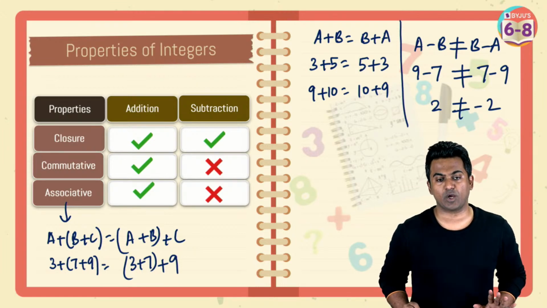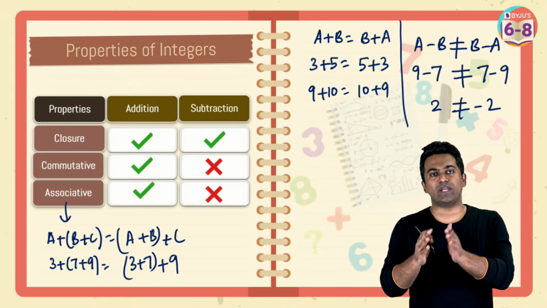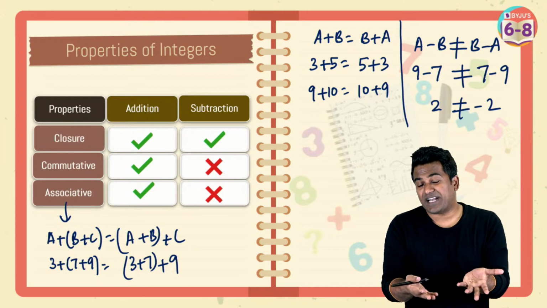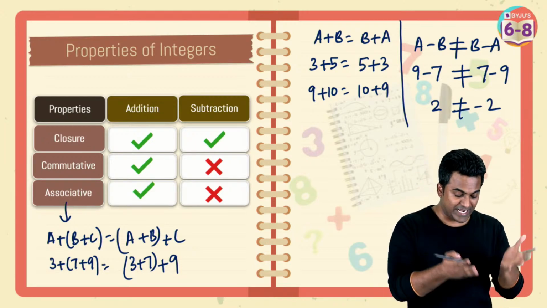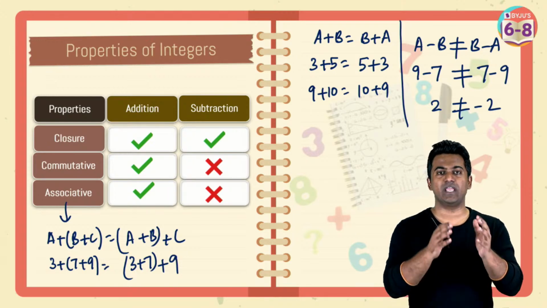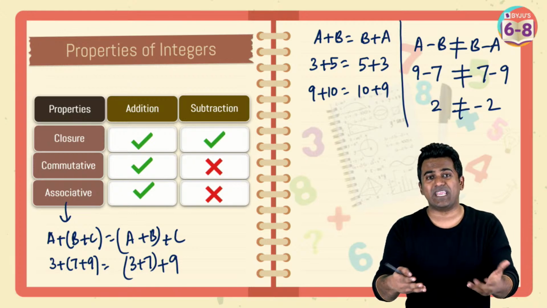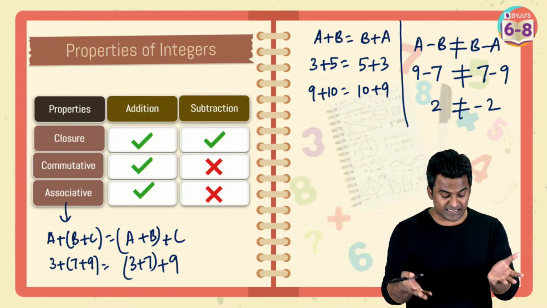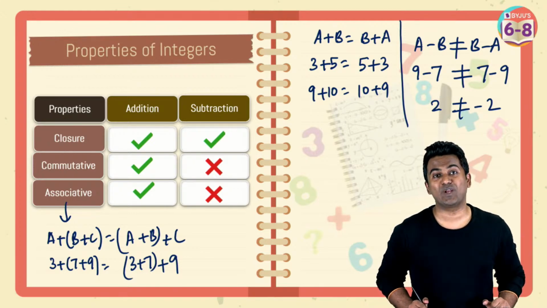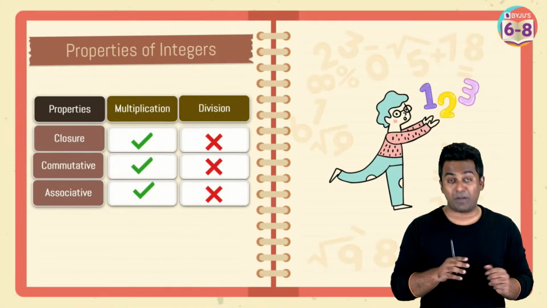Nimisha says, what is meant by closure? Closure simply means this, Nimisha. If you are adding two integers, is the answer an integer? If yes, then addition follows closure. Okay. Same rule for subtraction. If you're subtracting one integer from another, is the answer you're getting also an integer? If yes, then it is following closure. You will understand that in a bit when I take the example of multiplication and division.